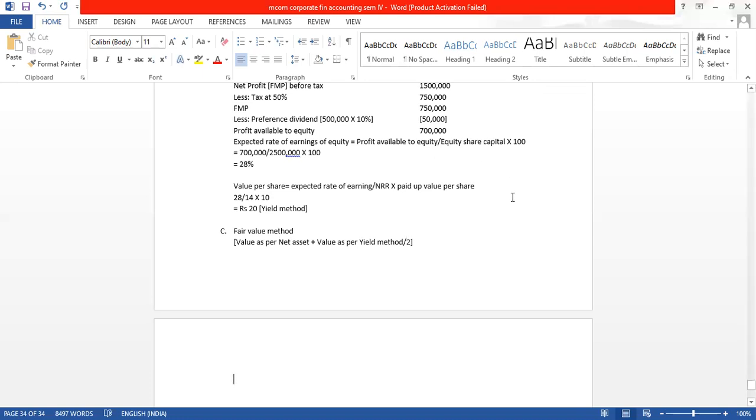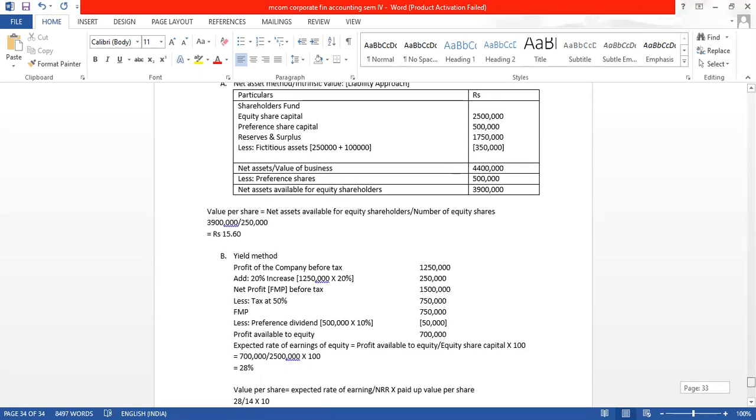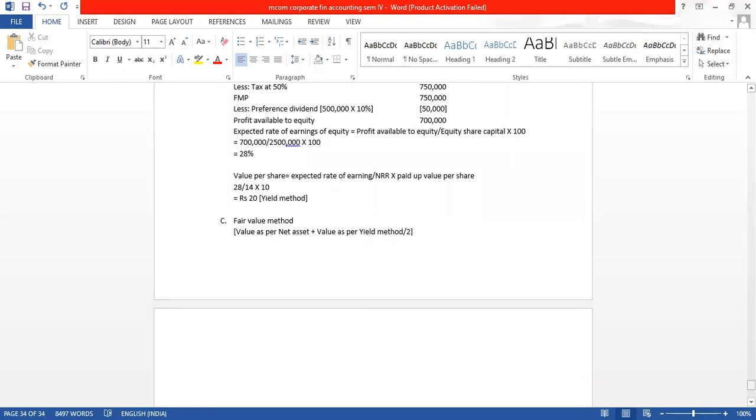As per net asset it is 15.60. As per yield it is 20. 15.60 plus 20 divided by 2. How much are we getting? Value as per fair value method is 17.80. So we have got this also.